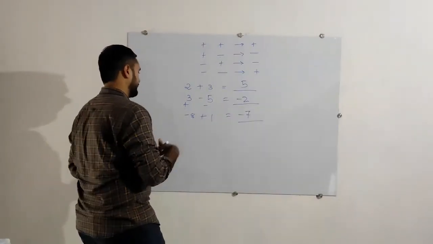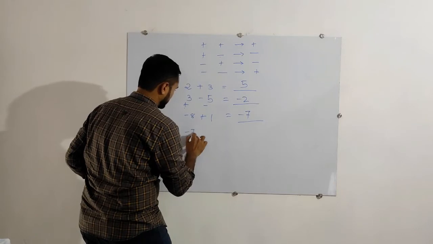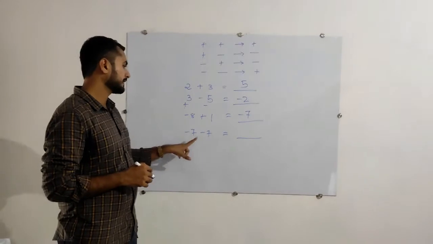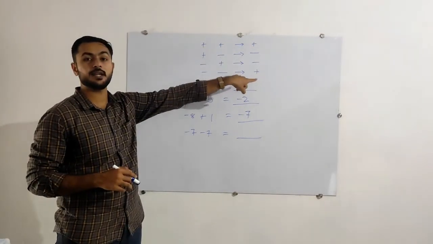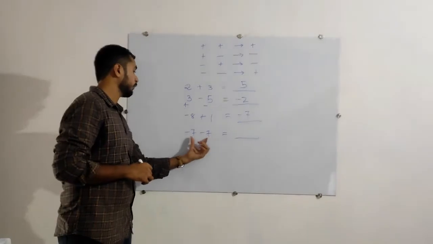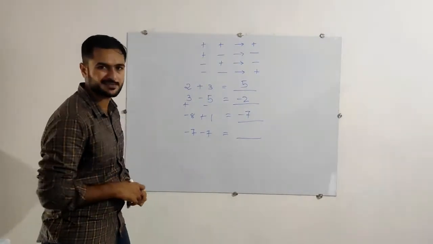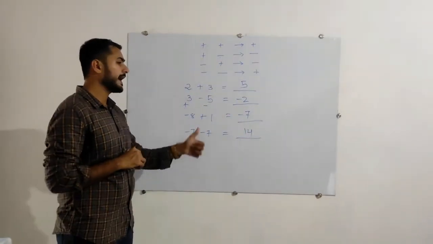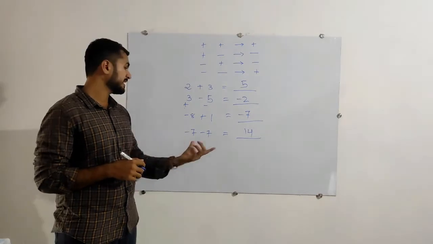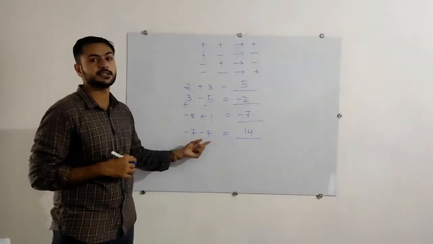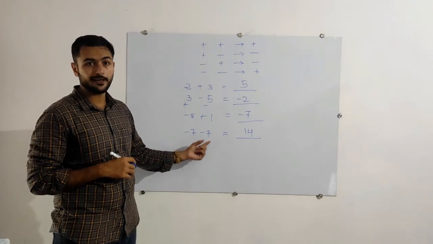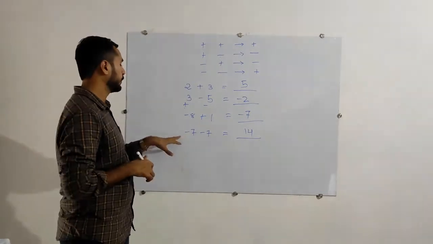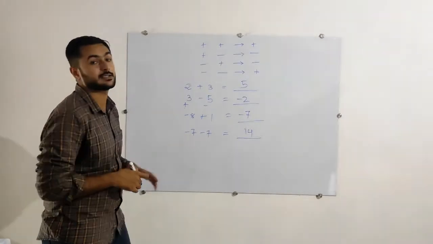The last one I am going to use is minus 7, minus 7. Minus, minus gives plus, it means we'll do the addition. We'll add 7 and 7. 7 plus 7 is 14. Now, for the 14, I have to put the sign of the bigger number. Which is the bigger number, this 7 or this 7? It is hard to identify which 7 is bigger because both are equal. It means you can put the sign of either one. That's minus. Put in the minus.